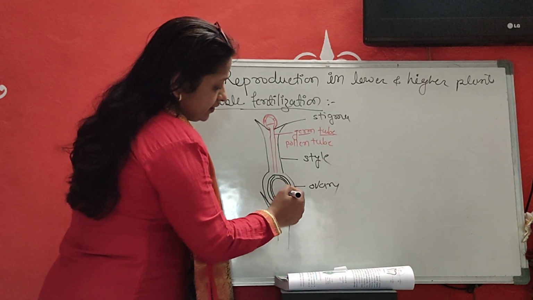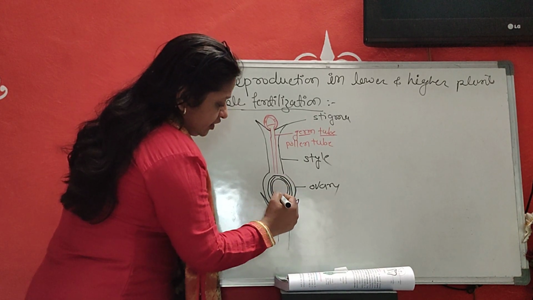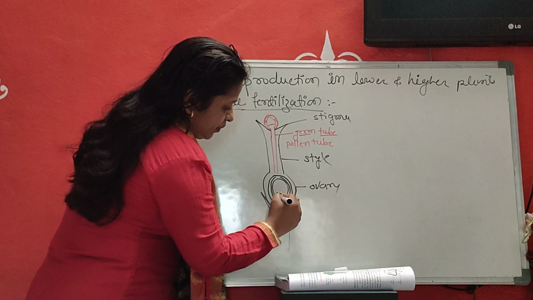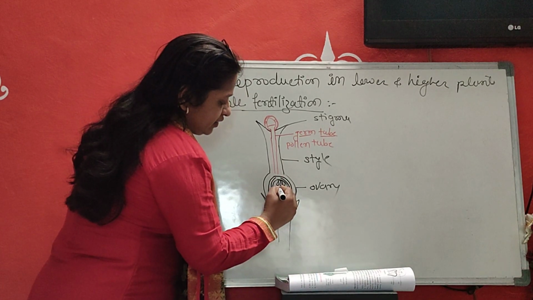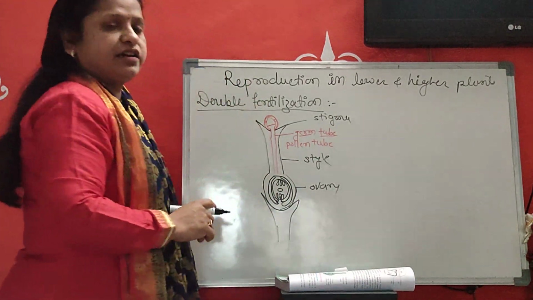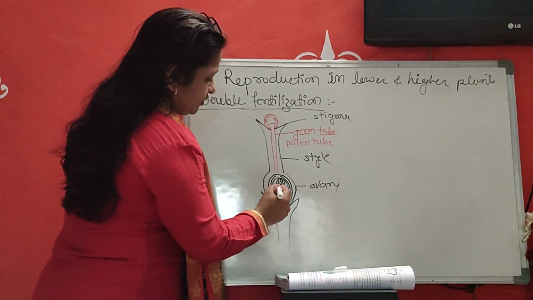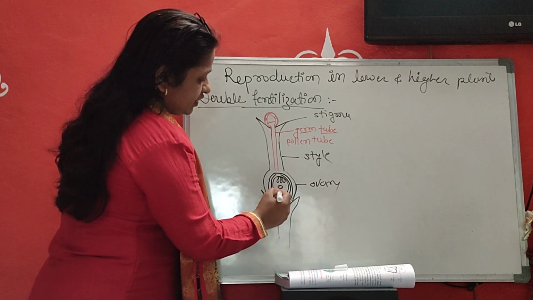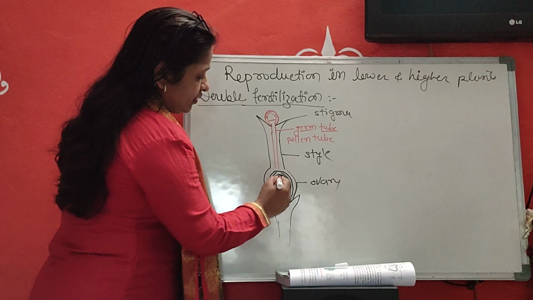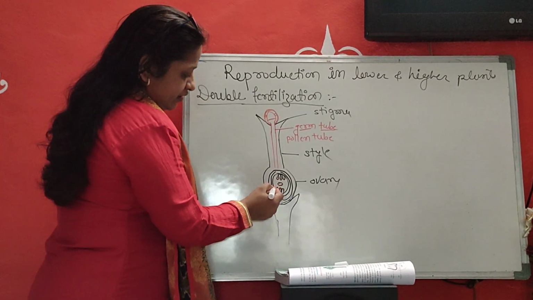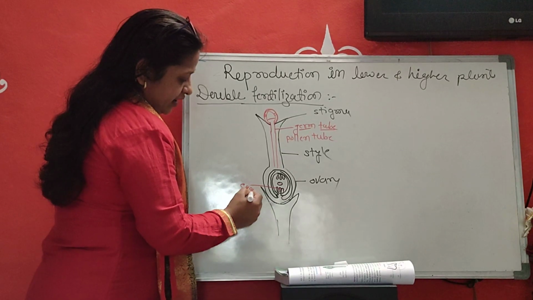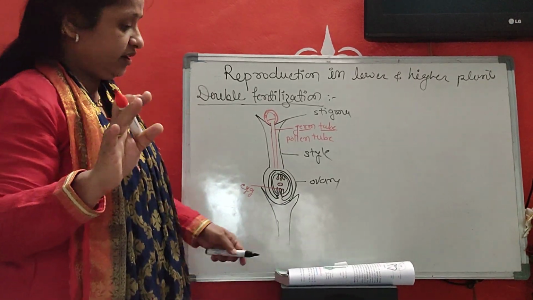Inside the embryo sac there is an egg apparatus. This one is the egg apparatus, this one is the antipodal cells, and this one is the secondary nucleus. In the egg apparatus, this is the egg. Listen carefully.